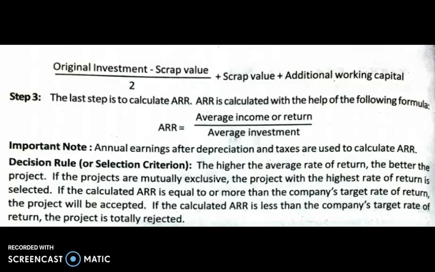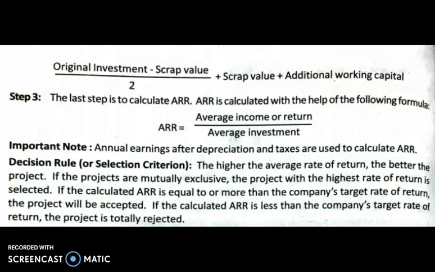Now you can see original investment minus scrap value. That amount gives you the total depreciation, the accumulated depreciation. That is your total expense, the amount that is actually going out of your hands. The original investment minus scrap value, because scrap value is an inflow. You'll get back a small amount when you sell the asset.